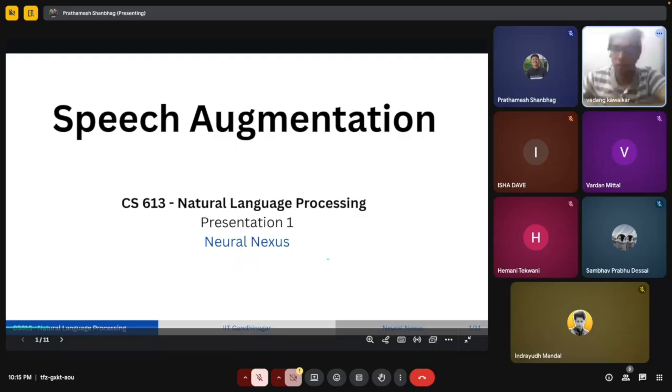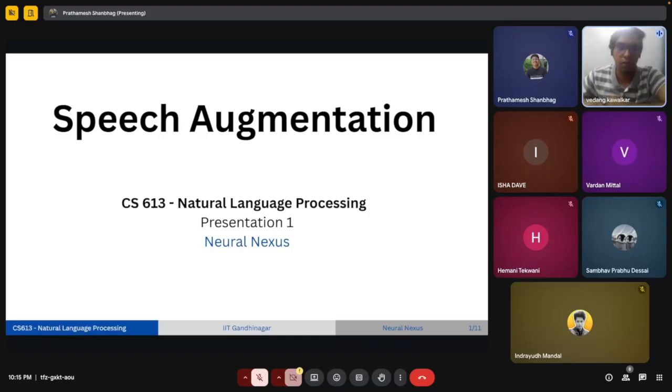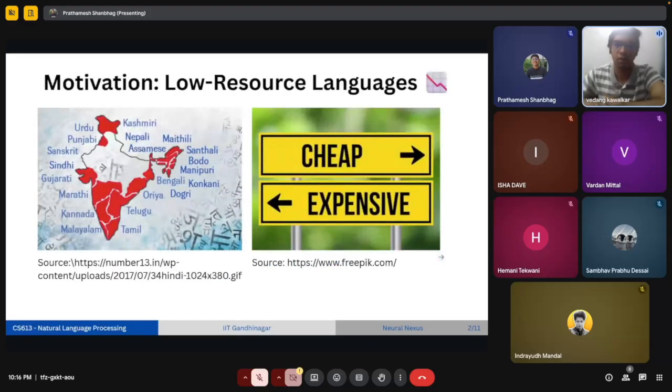Hello. So the name of our team is Neural Nexus, and the topic of our presentation is speech augmentation. The motivation for this is low resource languages. These are the languages for which very less data is available for training some models.